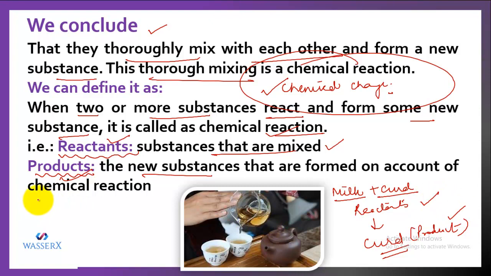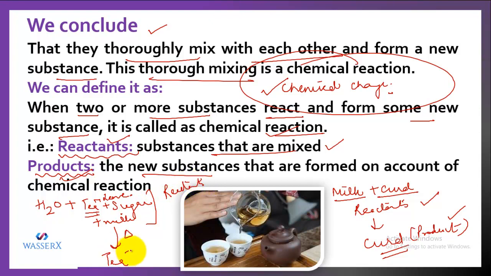Likewise, when we were making tea, we used water, tea leaves, sugar, and milk. And we provided a specific condition, that we heated it, and all of them got mixed and formed tea. So these were reactants, and this tea which is formed is called the product. So here also the reaction involves the reactants and the product.